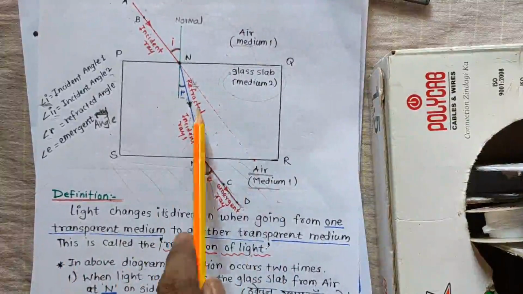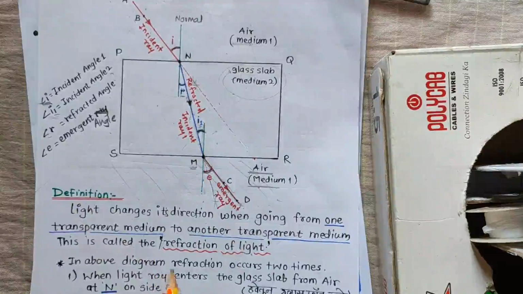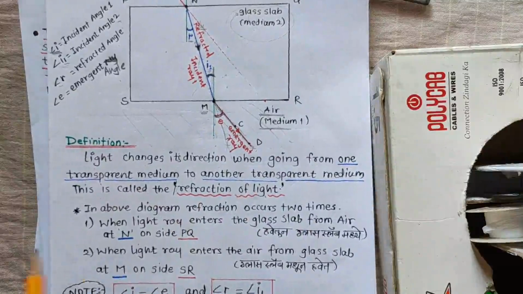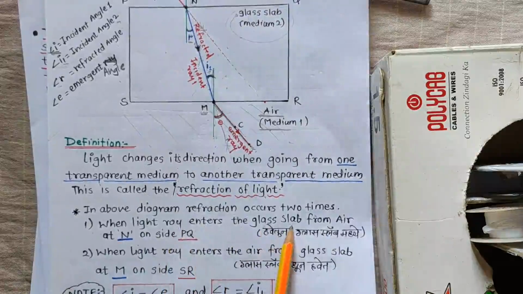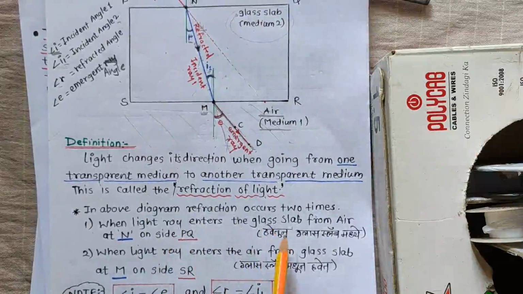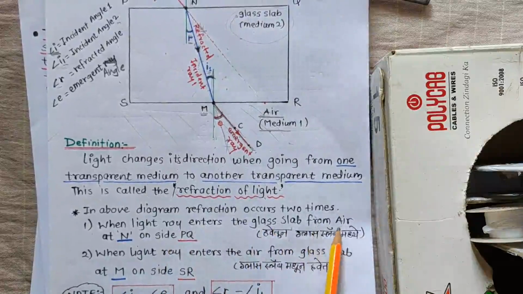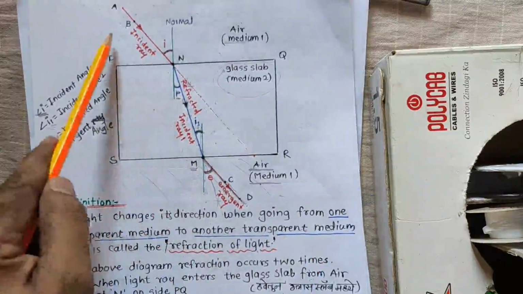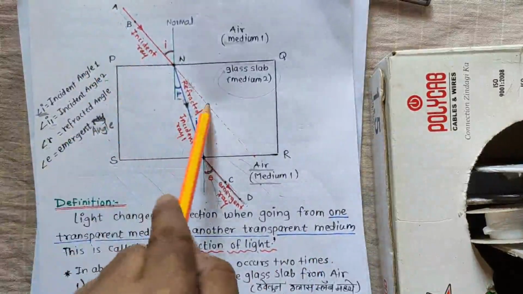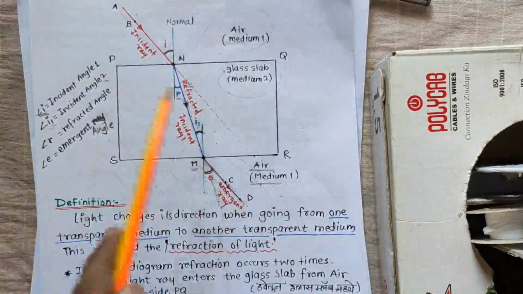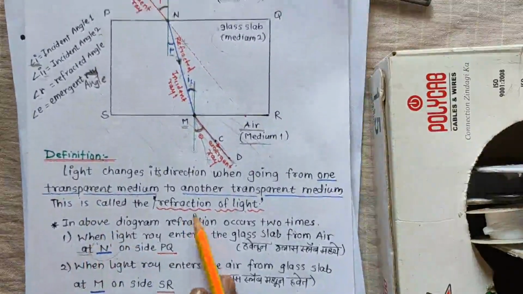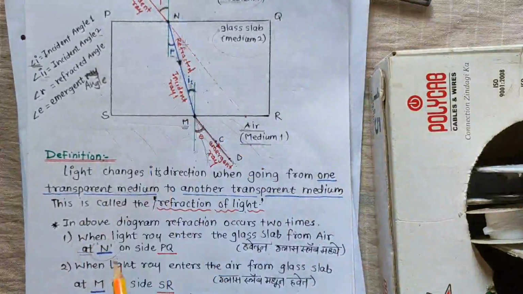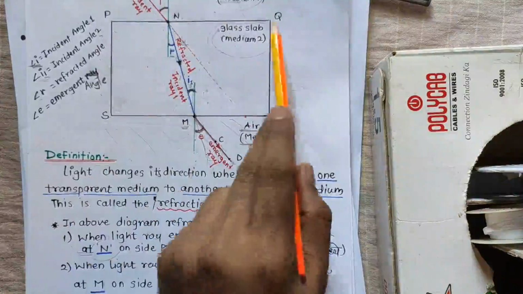Okay, in the above diagram, the refraction occurs 2 times. Okay, what is that? That is when light ray enters the glass slab. Meaning, it is entering the glass slab, from where? From air. Means what, look here, the light ray enters the glass slab, from where? From air. Okay, at which point? End point. This is the end point. Okay, on the side PQ. This is the side PQ.